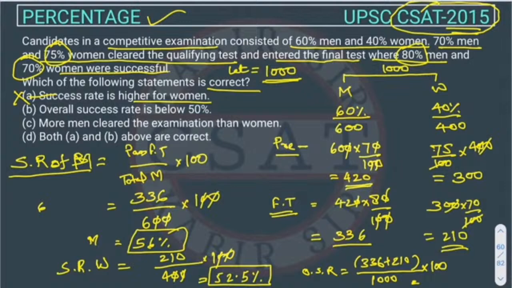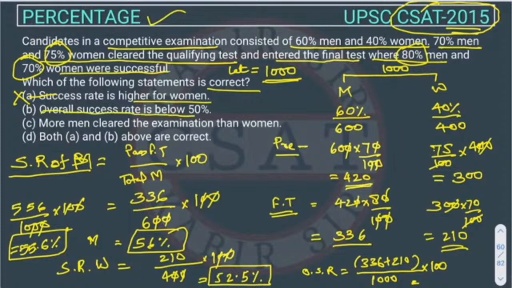We have to add this, right? 1000 into 100. So these 20 will cancel these 20. So it will be 55.6. 55.6% is the total success rate, right? So the overall success rate is below. It's not below. So this is also wrong.